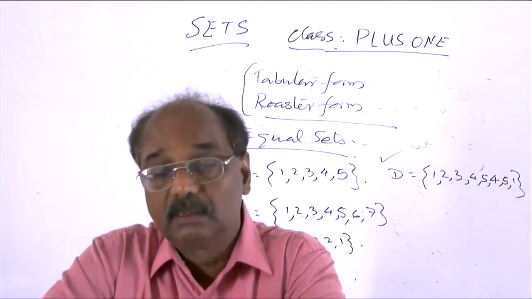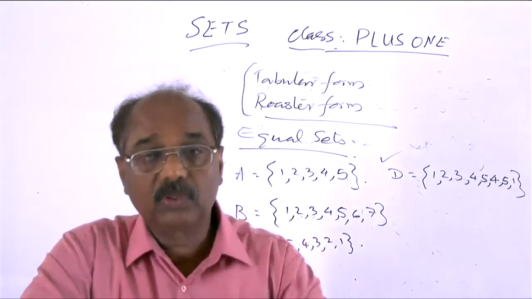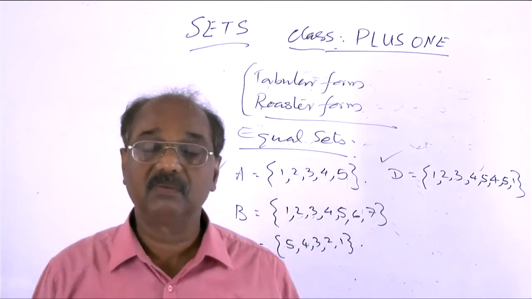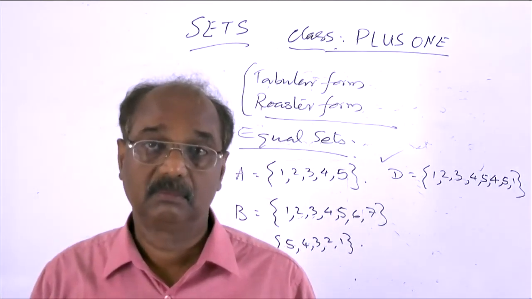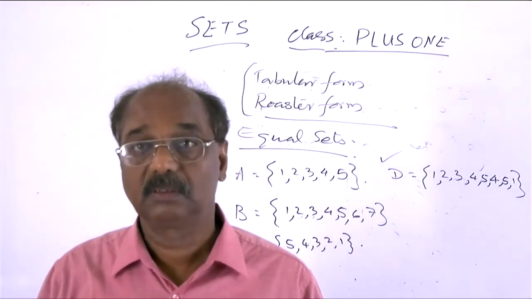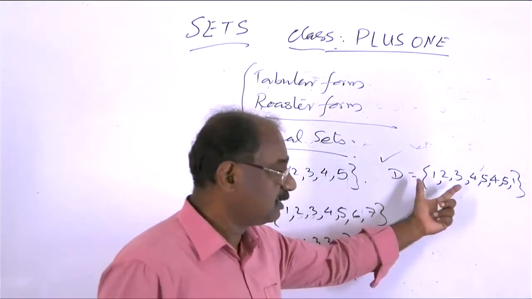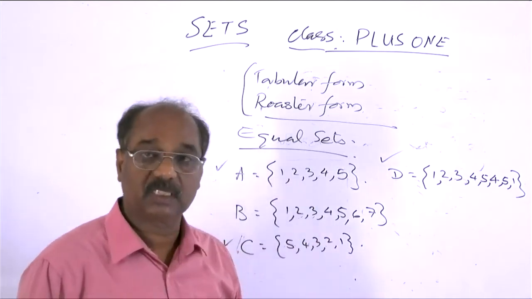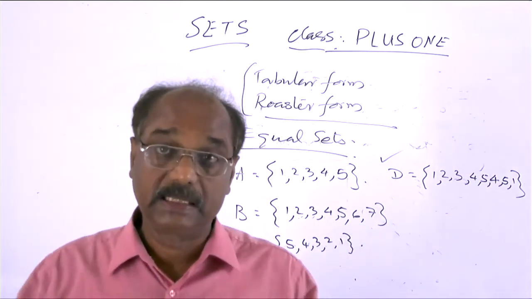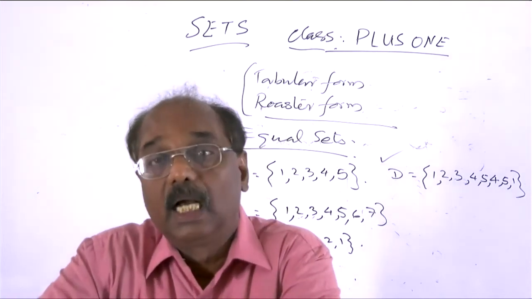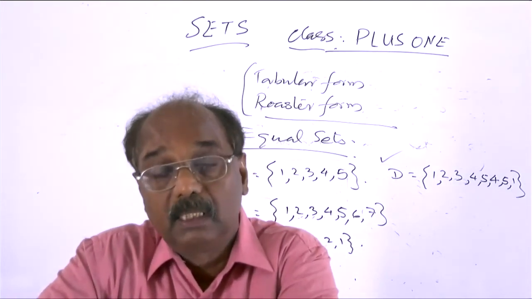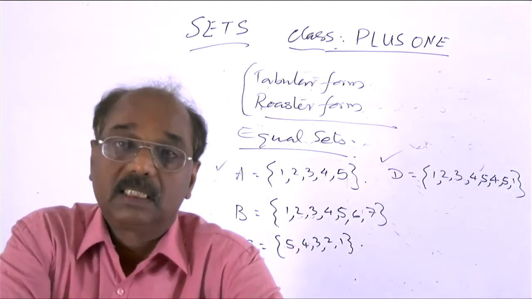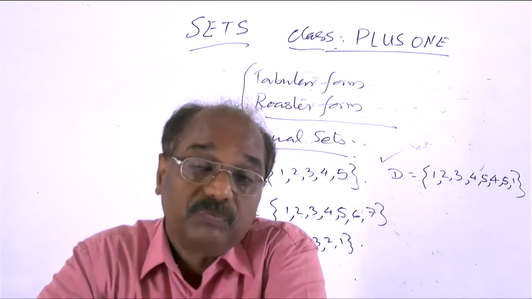Element is not repeated. Therefore, this collection is also the collection of first 5 natural numbers. This is also the collection of first 5 natural numbers. That is, in a collection, an element can be repeated any number of times. That does not affect the very definition of the set.